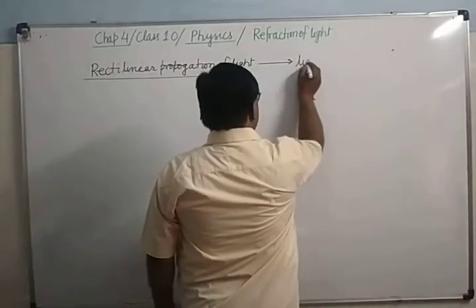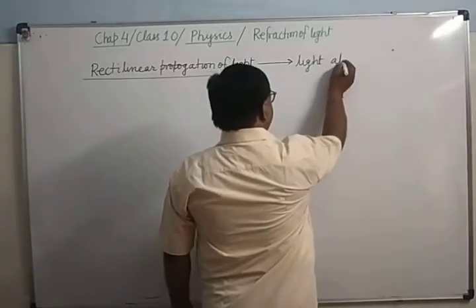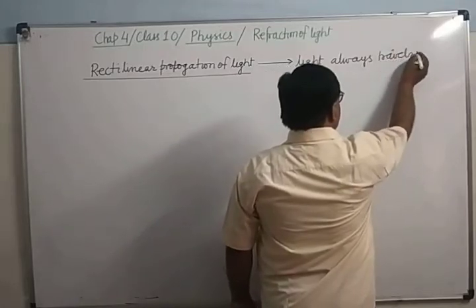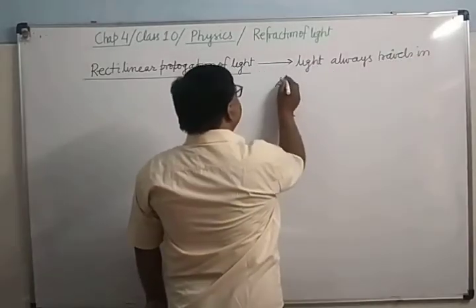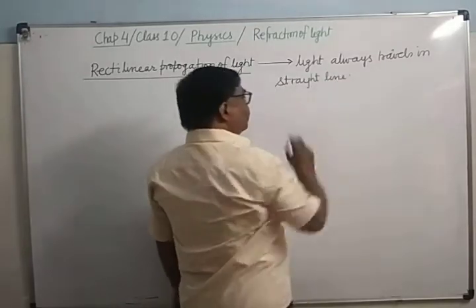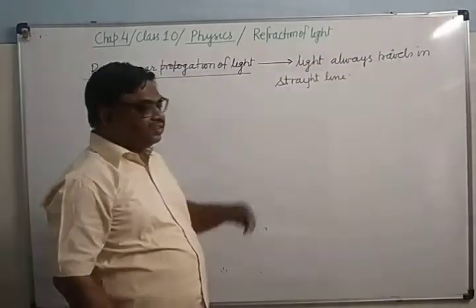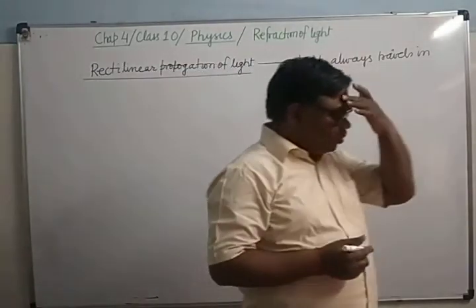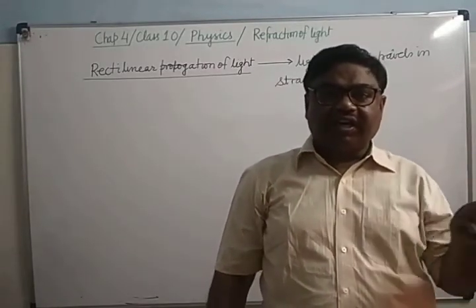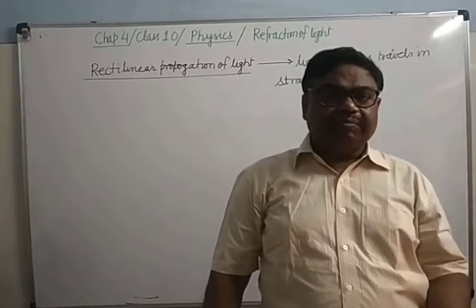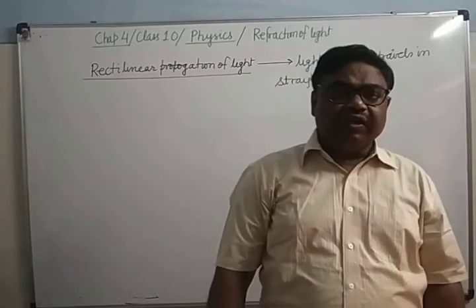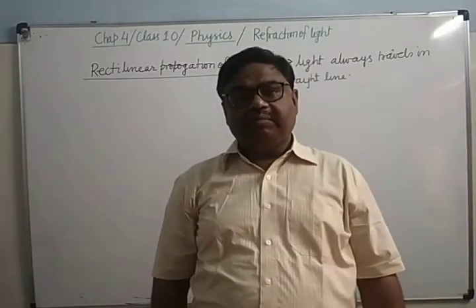Light always travels in a straight line. But here there is one thing you have to see: the medium should remain the same. It will travel in a straight line in the same medium. But if the medium changes, then what will happen? It will deviate. So light always travels in a straight line in a medium.